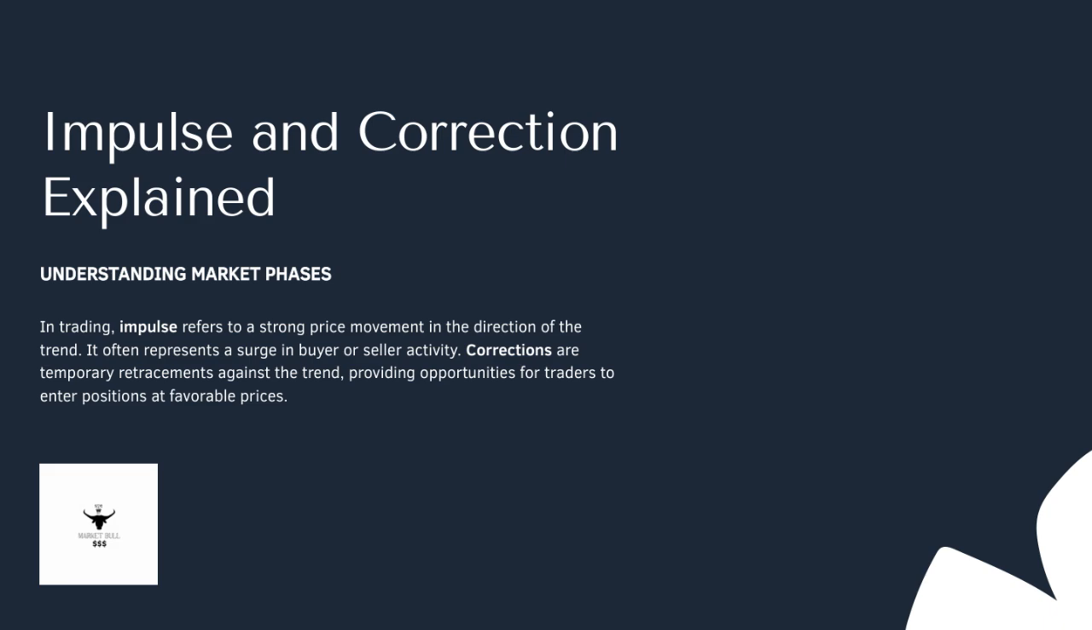They might look like a pause or a small pullback, but they're actually healthy parts of the trend's development. Corrections give traders a chance to jump in at better prices, essentially offering a window to enter positions more favorably. Understanding these two phases, impulses and corrections, is crucial because it helps us interpret market behavior more accurately. Recognizing when the market is in an impulse phase versus a correction can really improve our timing and decision-making.